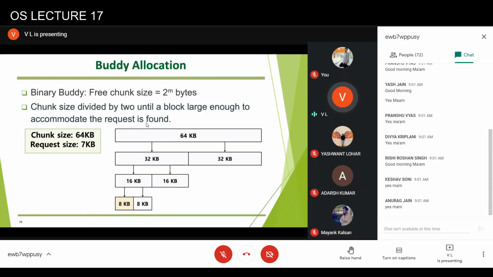So let's say, what can you say if there is a request of 11 KB? What will be the fragmentation? Can you quickly tell me what will be the fragmentation? Anyone can speak? Deval? Ma'am, 5. 5, yes, 5 KB. Yeah, thank you.